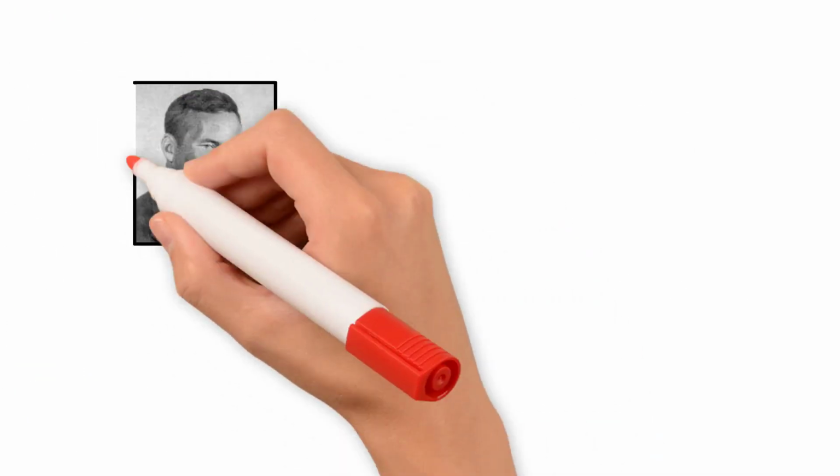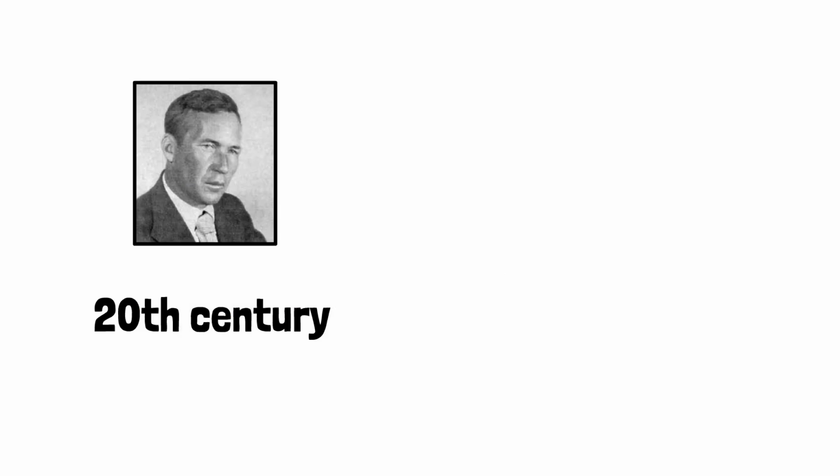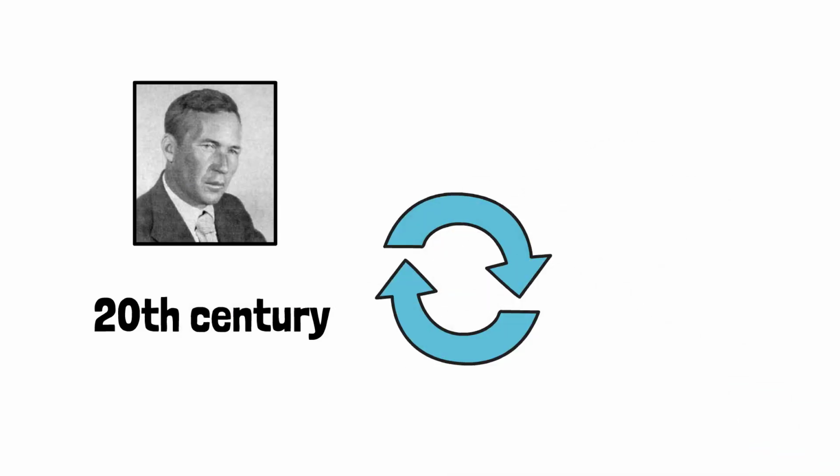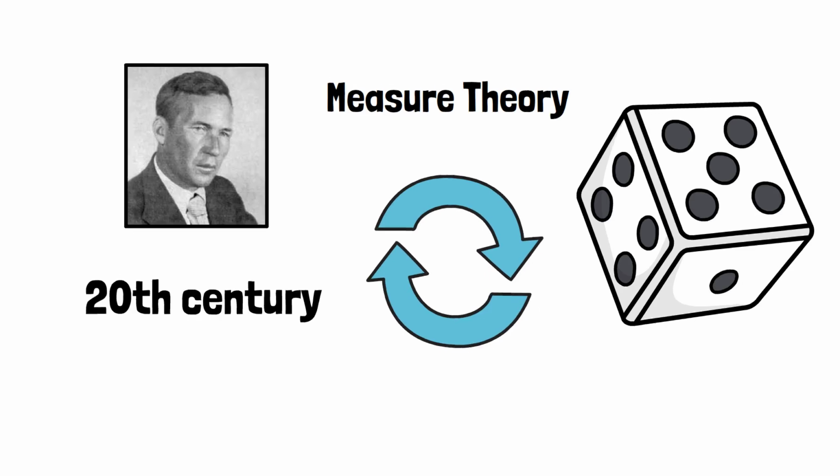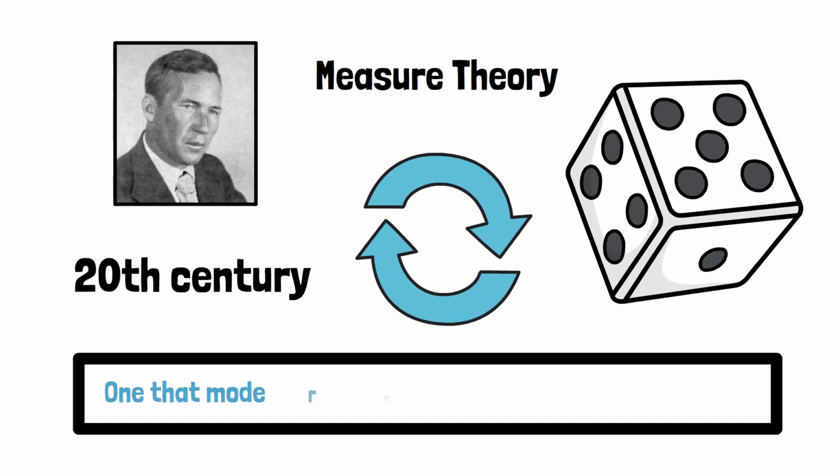Enter Andrei Kolmogorov, a mathematician in the 20th century, who rebuilt probability from the ground up using measure theory. His framework finally gave probability a rock-solid foundation, one that modern data science and AI still rely on today. Here are the key ideas.